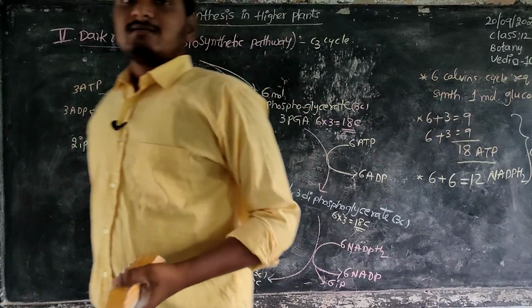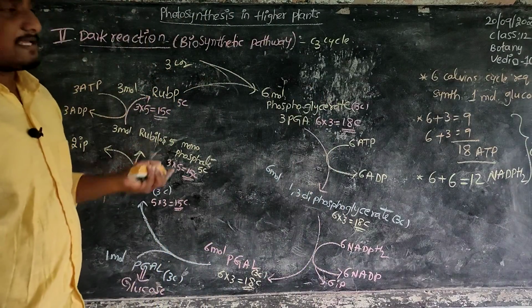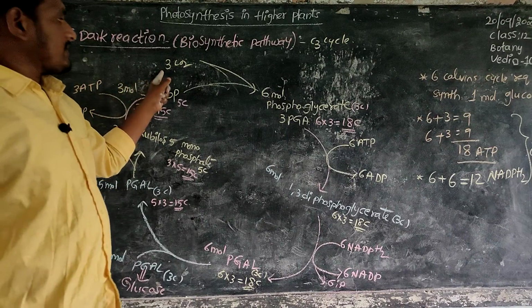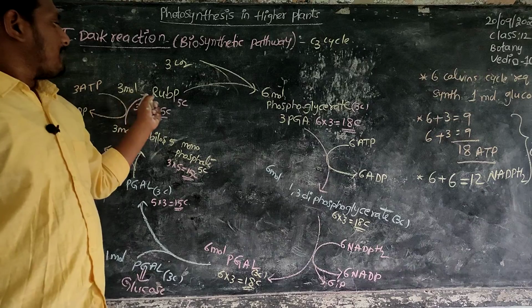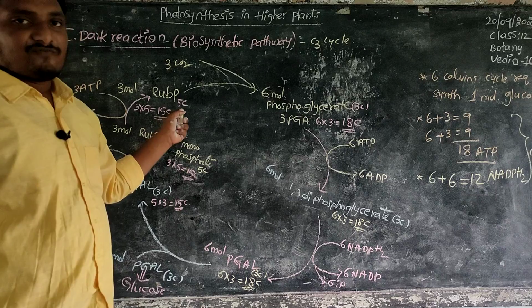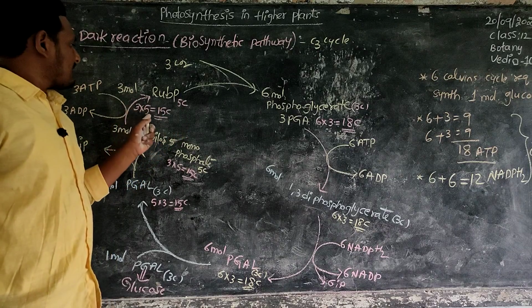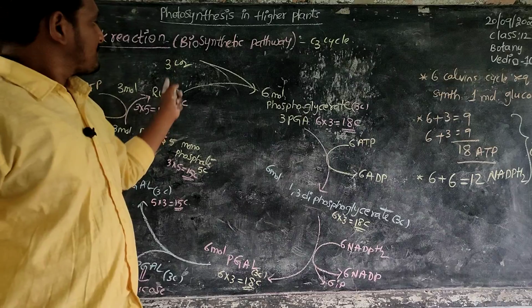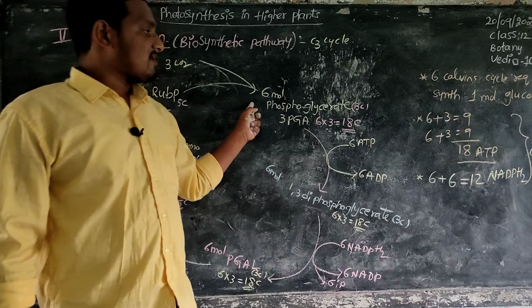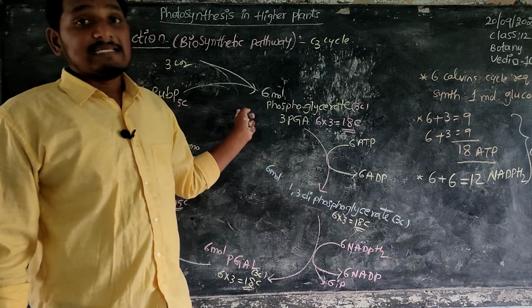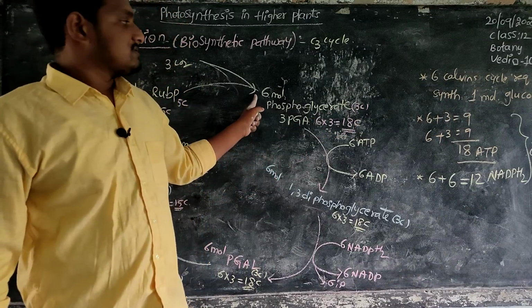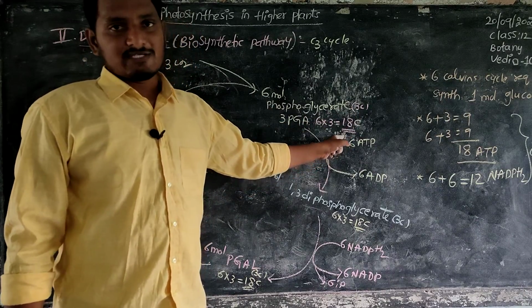One more time, we are recapitulating this cycle. Actually 3 molecules of carbon dioxide are accepted by 3 molecules of RuBP. RuBP, ribulose biphosphate, is a 5 carbon compound, 3 molecules with 5 carbons each, total 15 carbon compound. Next, these combine to form 6 molecules of phosphoglycerate or phosphoglyceric acid, a 3 carbon compound. 6 into 3, 18 carbon compound actually.